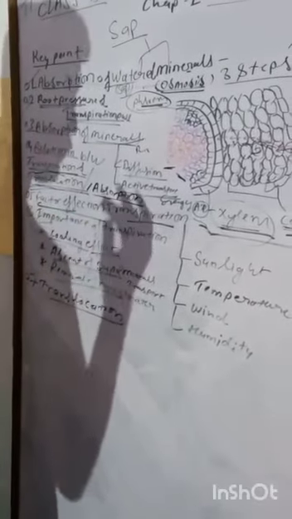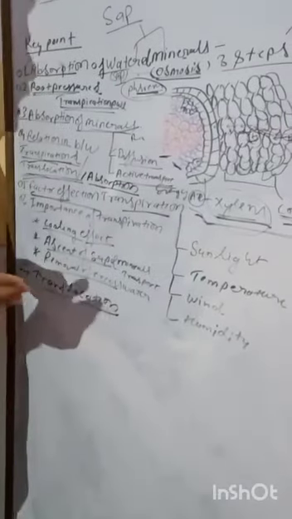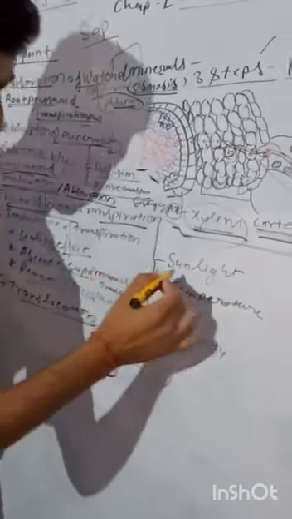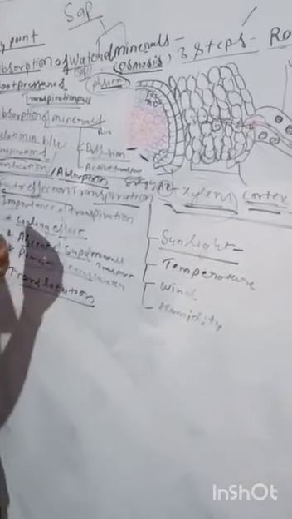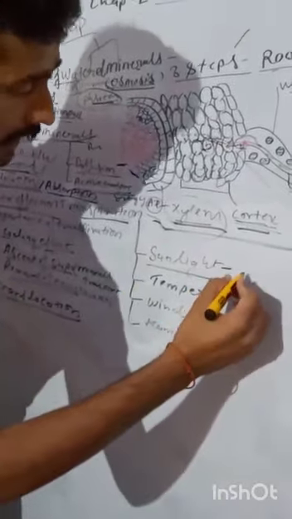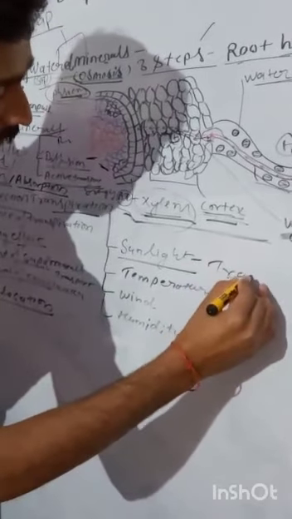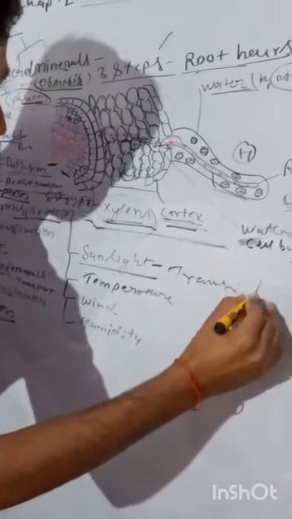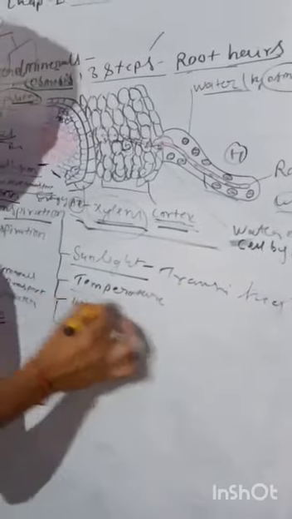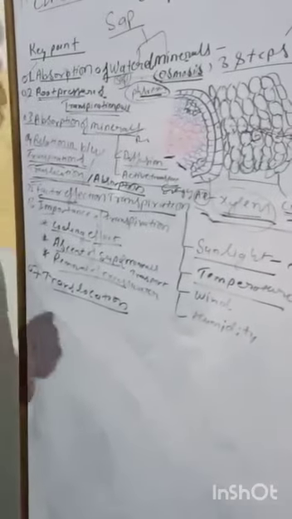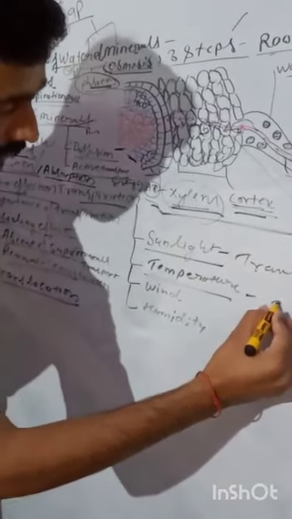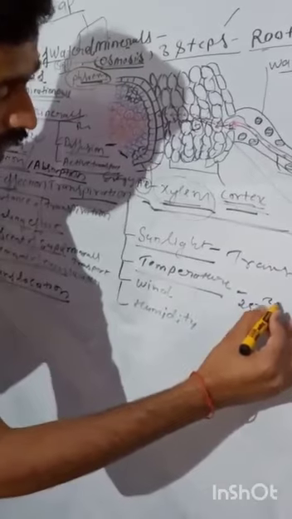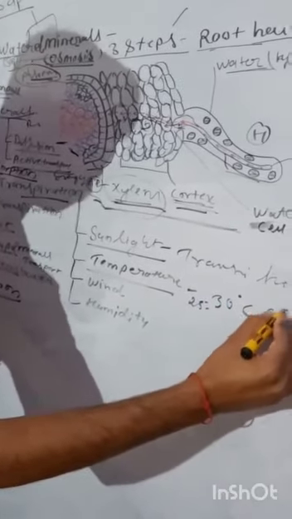The process of transpiration is affected by different types of factors. First is sunlight. Where the intensity of sunlight is high, transpiration is definitely high. Temperature also affects the rate of transpiration. Normal temperature of 25 to 30 degrees Celsius is needed for plant growth, and above this there is loss of water.